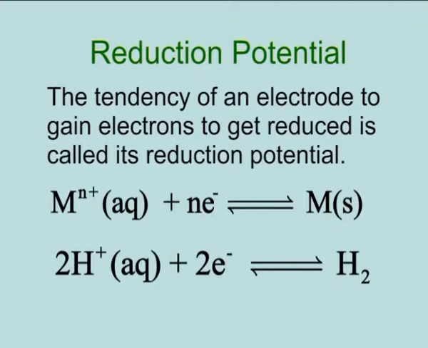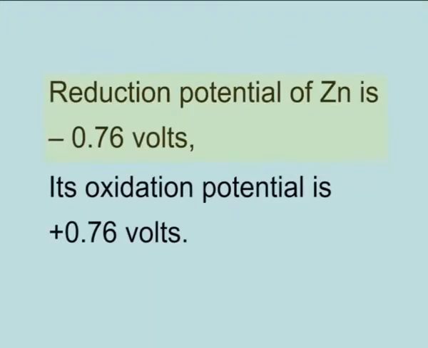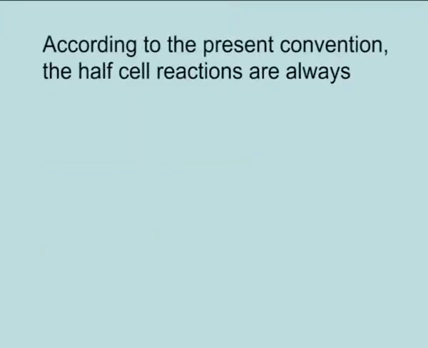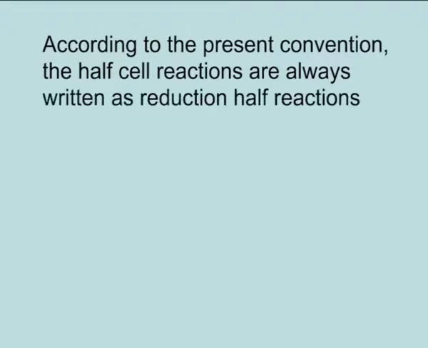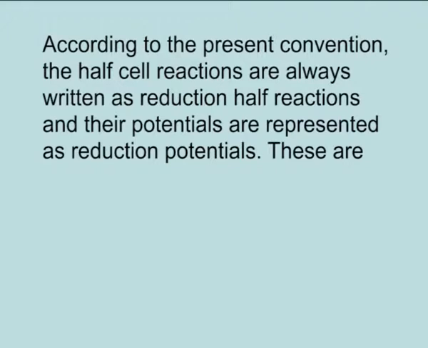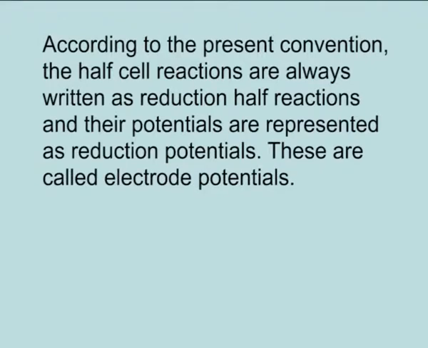It is evident that the oxidation potential is the reverse of reduction potential. For example, if the reduction potential of zinc is minus 0.76 volts, its oxidation potential is plus 0.76 volts. Let me remind you that according to the present convention, the half-cell reactions are always written as reduction half reactions and their potentials are represented as reduction potentials. These are called electrode potentials.